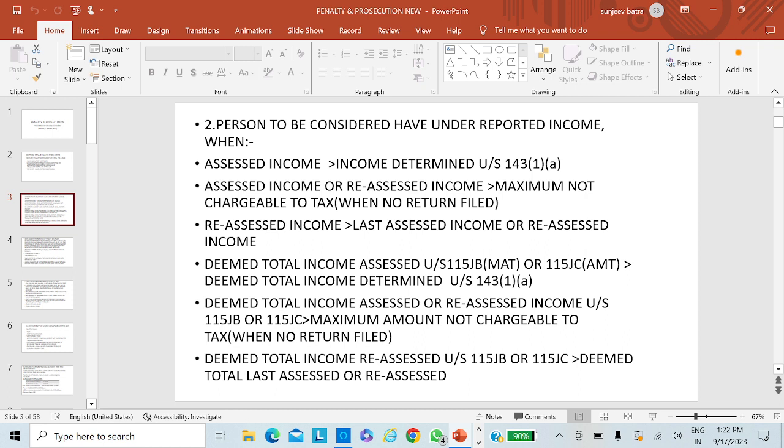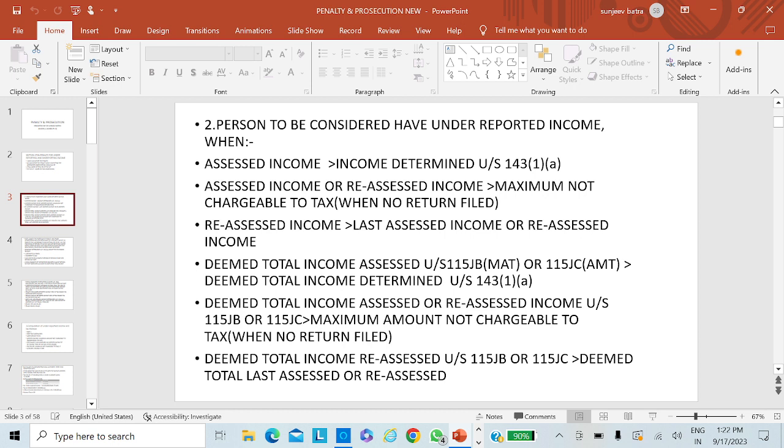Whenever the person has filed the return of income and the assessed income is greater than the income determined under section 143(1)(a).